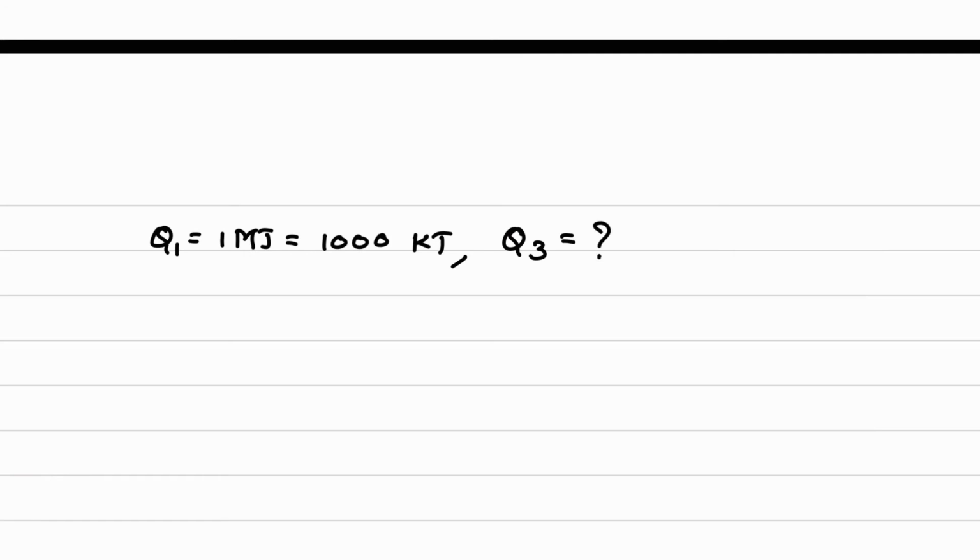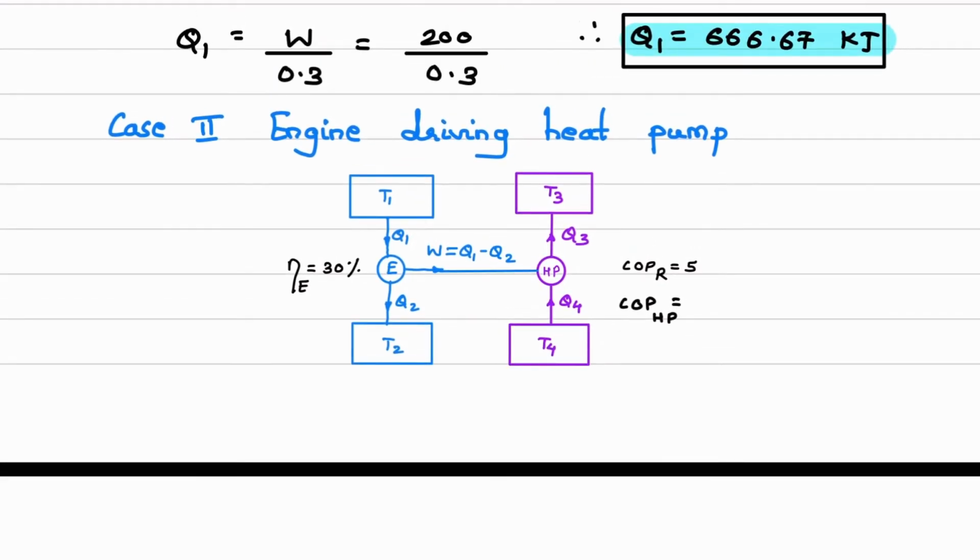Now here the issue is that we have the COP of the refrigerator, but the COP of the heat pump is not given. Now if you recall, we have derived this equation: COP of heat pump is equal to 1 plus COP of refrigerator. And the COP of refrigerator is 5. So here we get 1 plus 5, and the COP of heat pump will be 6.